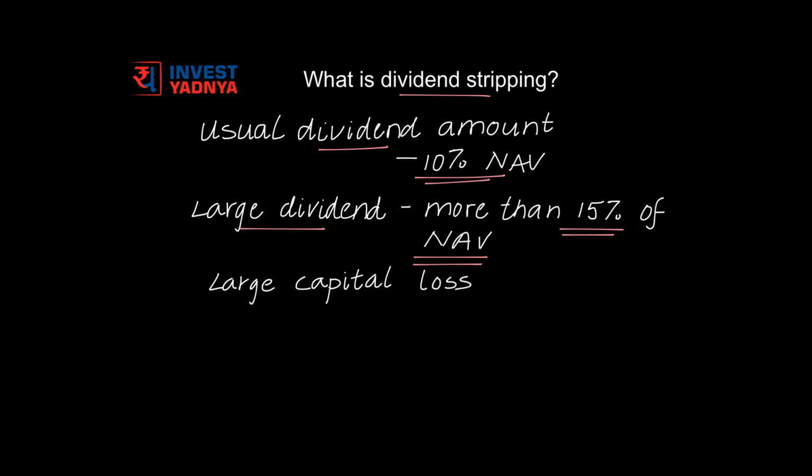Scenario number 1, where the mutual fund manager wants to distribute the profits made on the mutual fund portfolio so as to reduce the impact of market correction on the portfolio in an already heated market. Scenario number 2. Now it is alleged that some mutual fund houses, when announcing larger dividends, leak this information to high net worth individuals so as to attract large asset under management. Now this large dividend, which results into large capital loss, can be utilized by high net worth individuals to offset capital gains made elsewhere. So friends, hope we've been able to explain what is dividend stripping in this video.